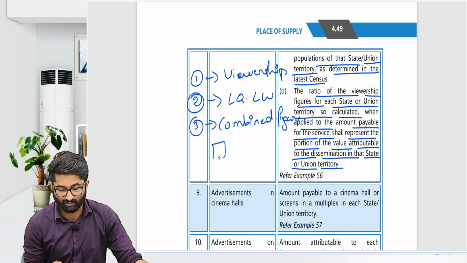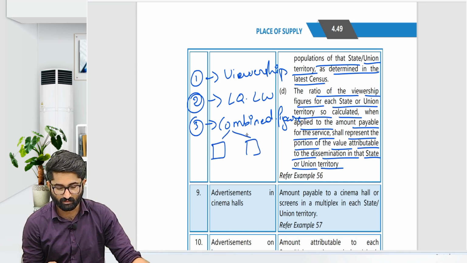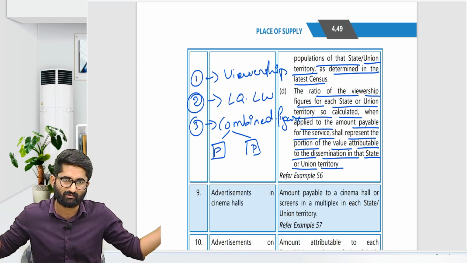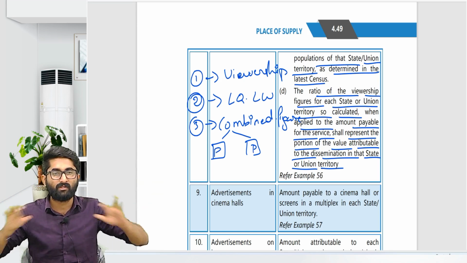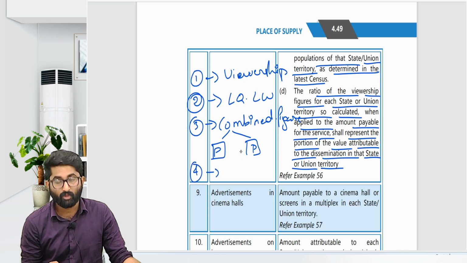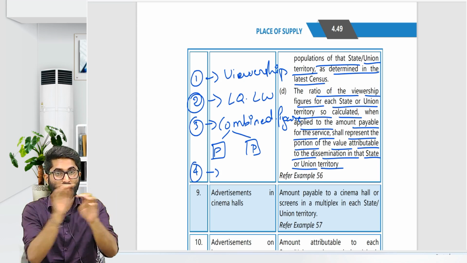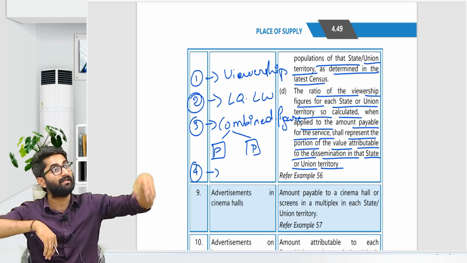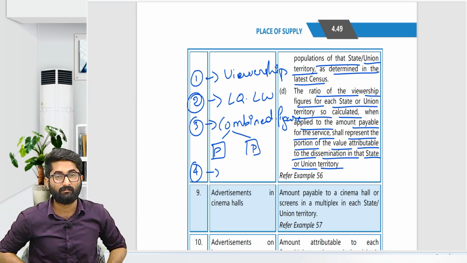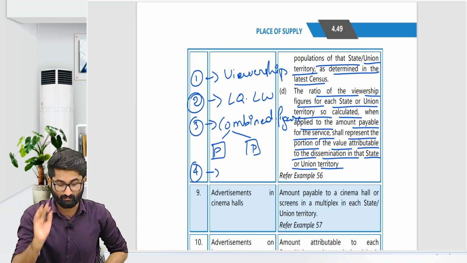You will divide it in the ratio of population in the two states, 2 or 3 or 4 states. On the basis of population, you have to divide it. Now the fourth step is that, having divided the viewership on the population, on the basis of viewership you now have to divide the amount which is paid for the advertisement.